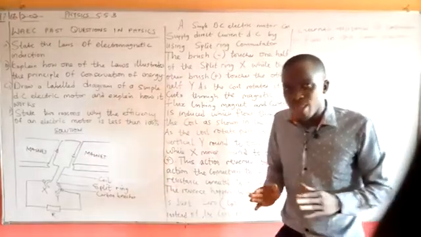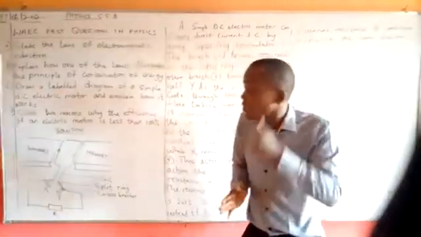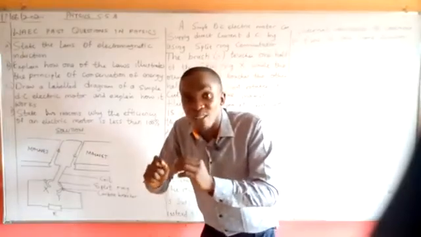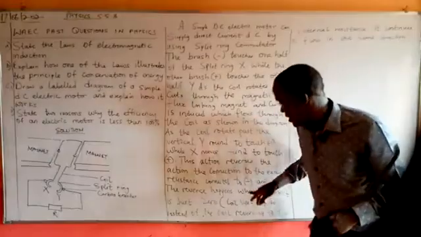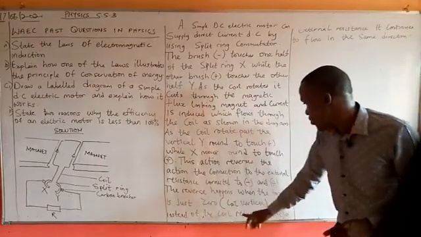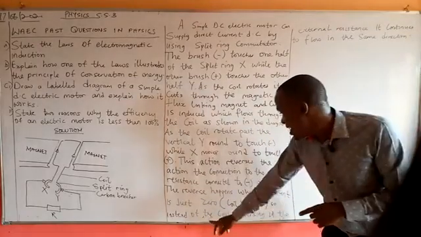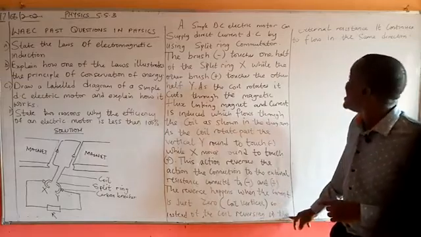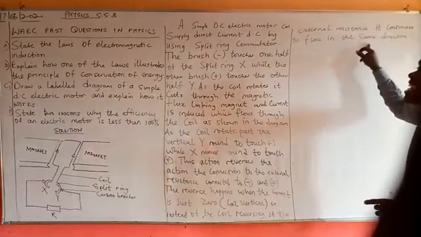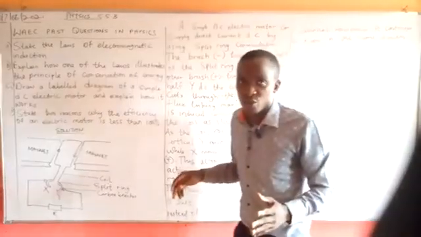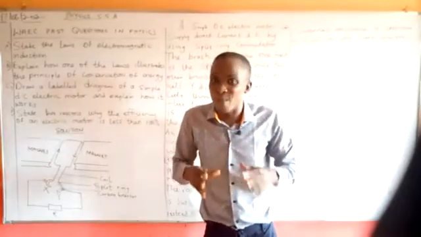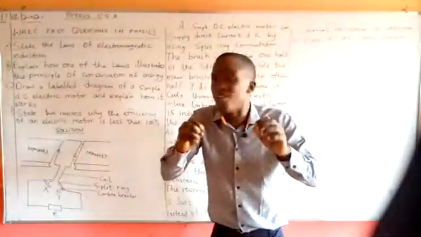Now, it says that the reverse happens when the current is zero. When we are saying the current is zero, we are saying that it gives a value of zero. So that's when the reverse takes place. It said the reverse happens when the current is zero, that's when the coil is vertical. So instead of the coil reversing, in the external resistance, it continues to flow in the same direction.